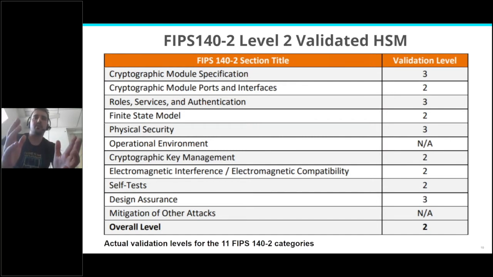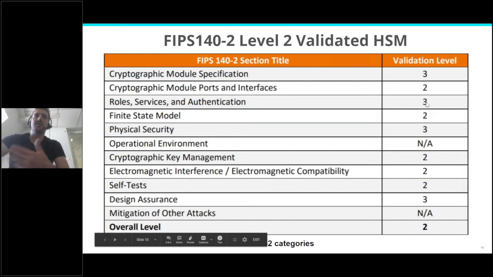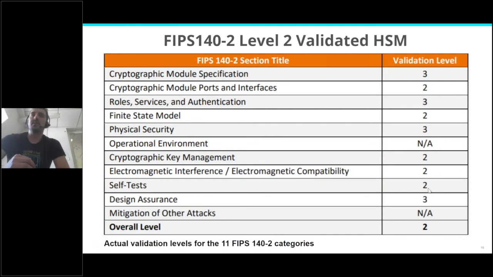They are validated for level 2, but it's interesting to see that for some aspects, role definition or physical security, the HSMs are actually validated to level 3. The overall level is 2 because there is some 2 in that, so you have the lowest. But for physical security and specification, it's actually at level 3.